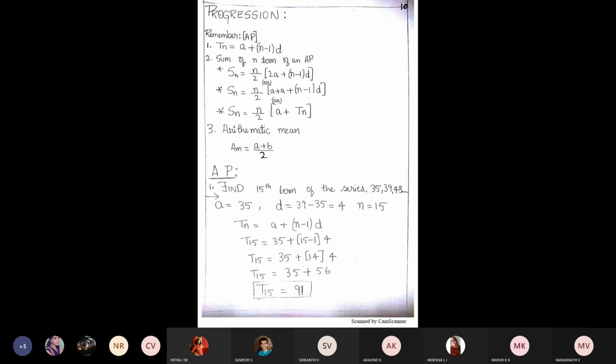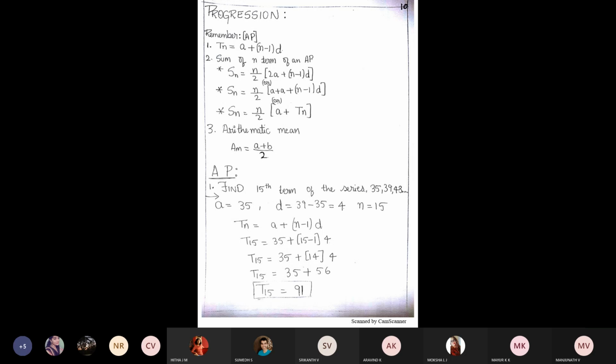Now, after having this definition for AP, you can take an example. For example, you can write 2, 4, 6, 8, 10, and it continues. This is an example for AP. Can you give me one more example with some other numbers?